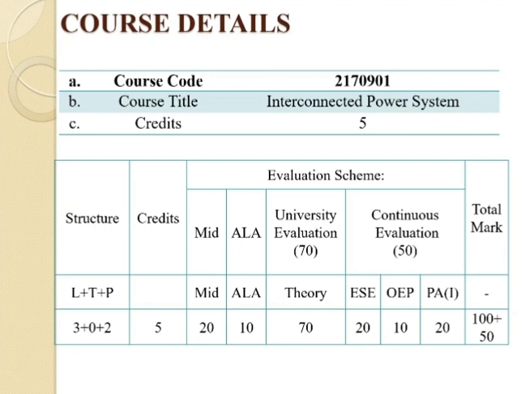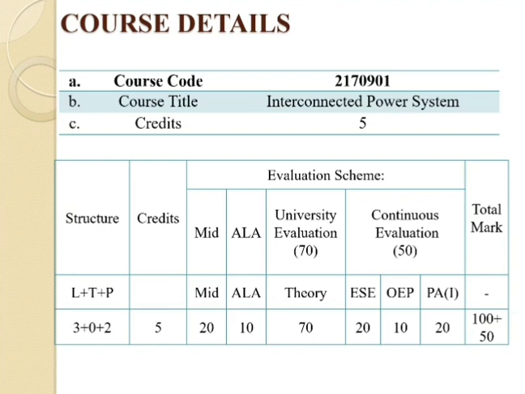The name of the subject is Interconnected Power System, having code 2170901. This subject has a credit of 5. Now we are going for the evaluation scheme. Firstly, the structure: 3 lectures, 0 tutorials, and lab of 2 hours. Credit is 5.